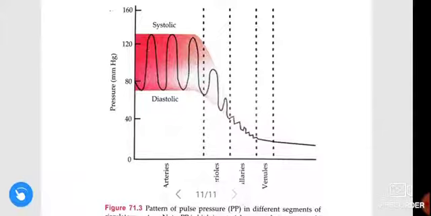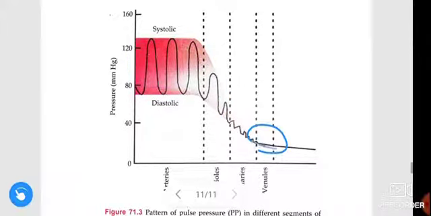In arteries the pulse pressure gradually decreases with the size of the tubes. In venules, pulse pressure is zero or nil.